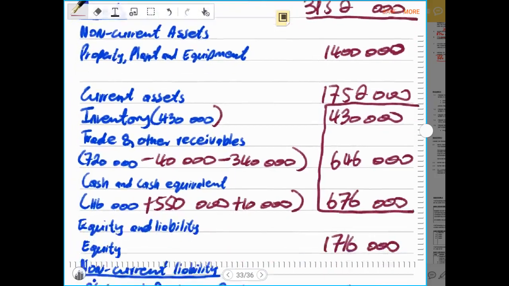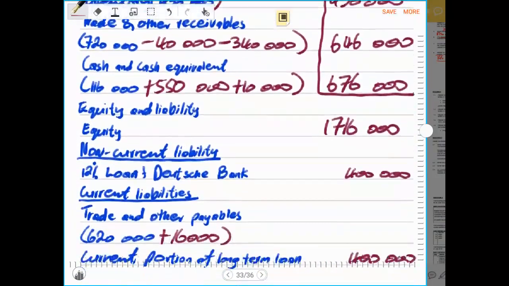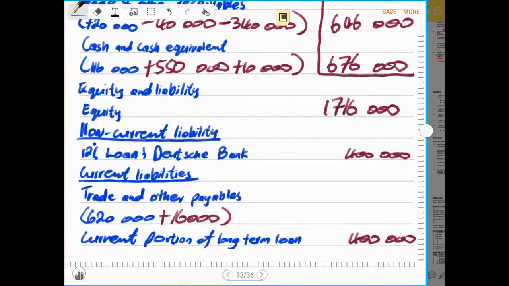3,152,000 rands. Then after that we come to our equity and liabilities. Equity is coming from the statement of changes in equity. Non-current liability is 400,000 rands. Our trade and other payables is the sum of 620,000 rands plus 16,000 rands. Remember, this was the accrued interest expense, the interest expense not paid for November and December. That will give us 636,000 rands. Then we add the two current liabilities.